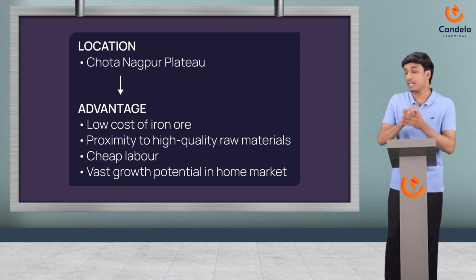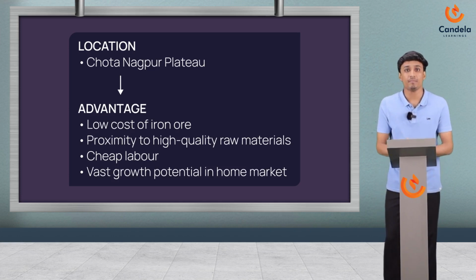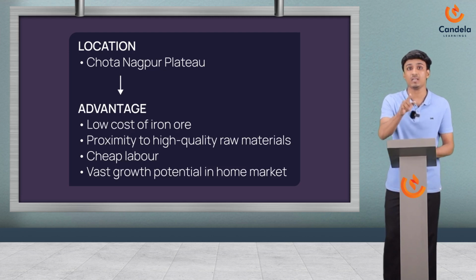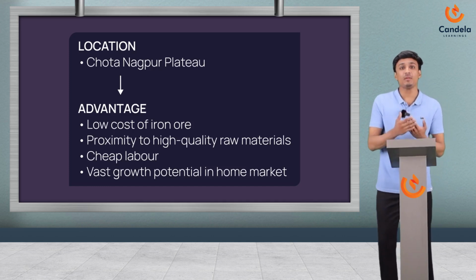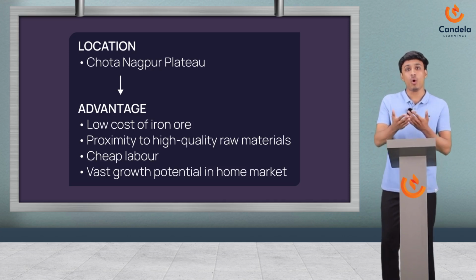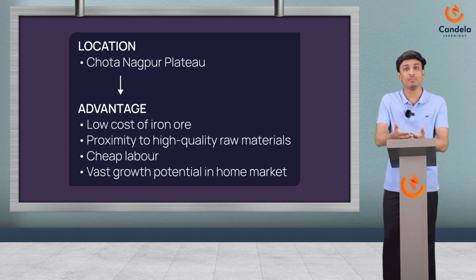Okay. Second point is high grade raw materials in proximity. This means there is a ready and easily accessible supply of high quality raw materials located near a manufacturing facility. Okay. So the third point is cheap labor. I think I don't need to explain about that because we already discussed how it helps, right? It simply means that this place has a higher availability of cheap labor.